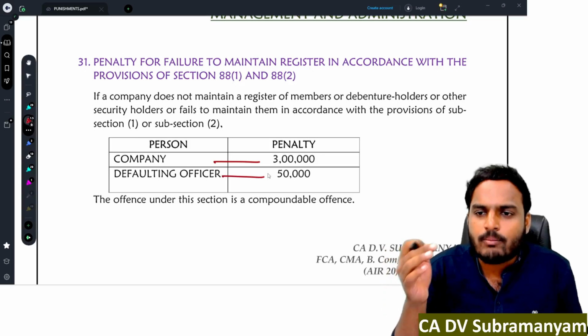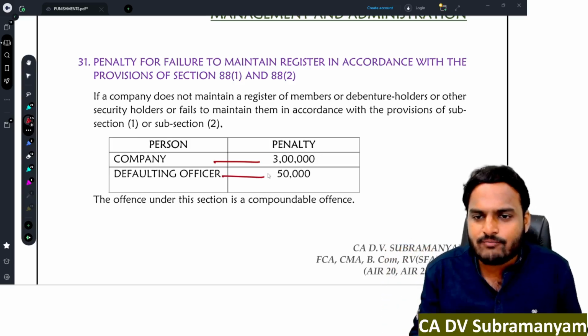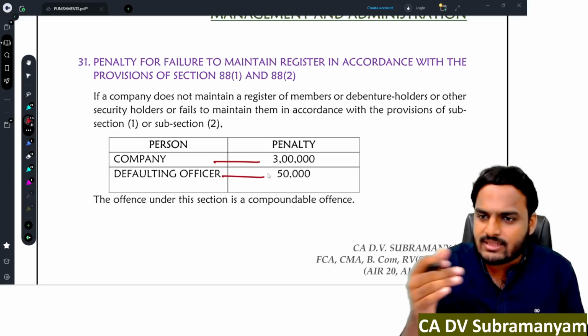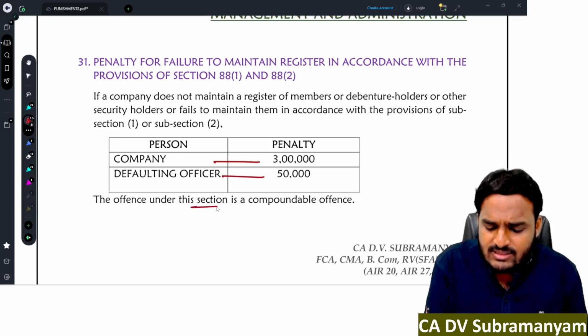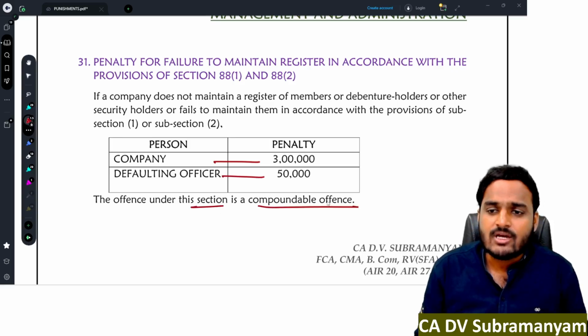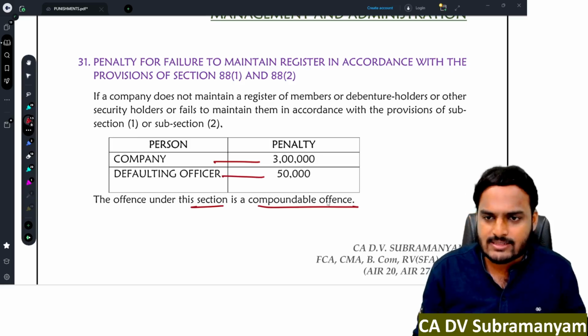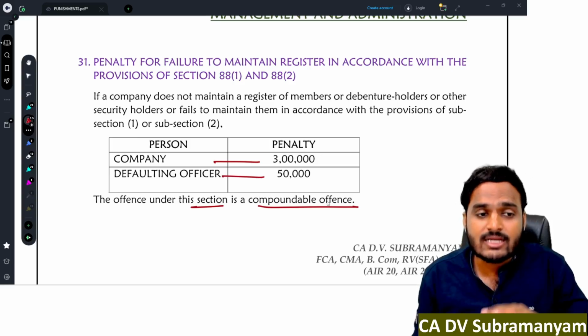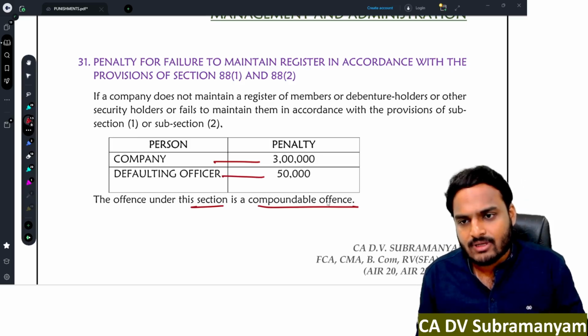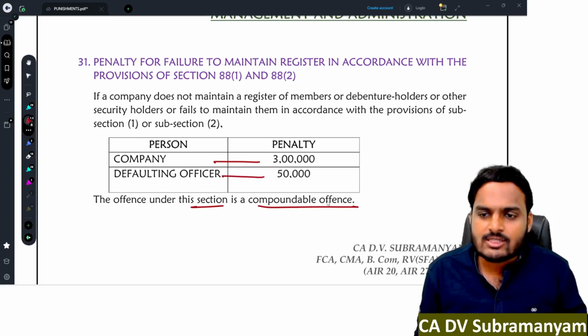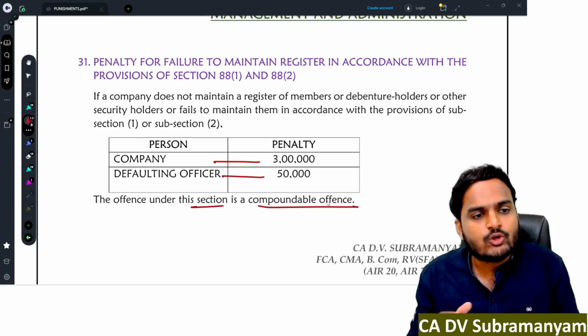If there is no proper register of members, then the company and defaulting officer will get these penalties. Company 3 lakhs, defaulting officer 50,000. And all the offences under this section are compoundable offences. That means with compromise you can withdraw the case. Non-compoundable offences are severe offences for which court judgment is compulsory. Coming to compoundable offences, yes, you can withdraw the case, you can enter into a compromise arrangement.